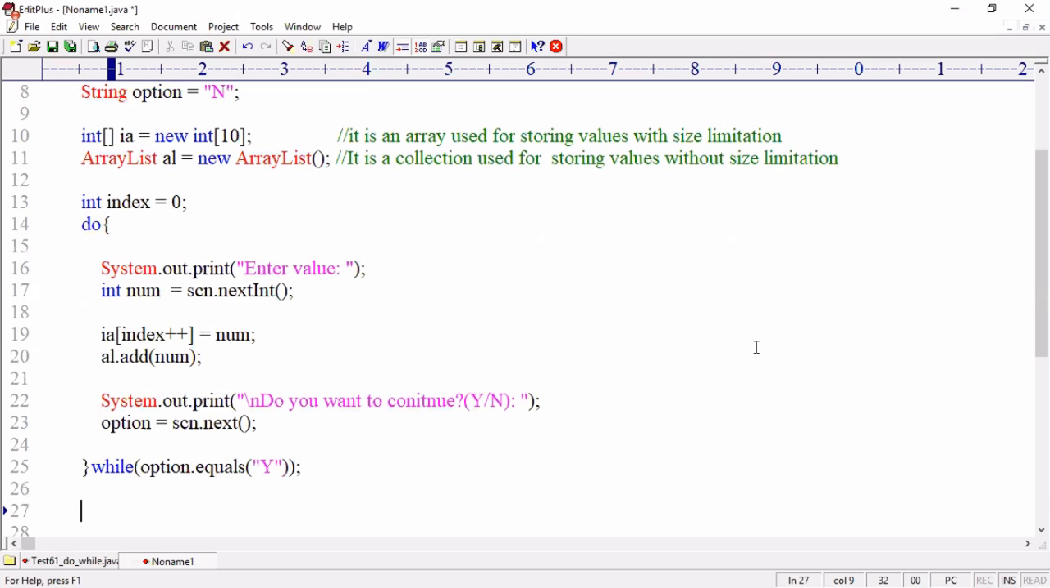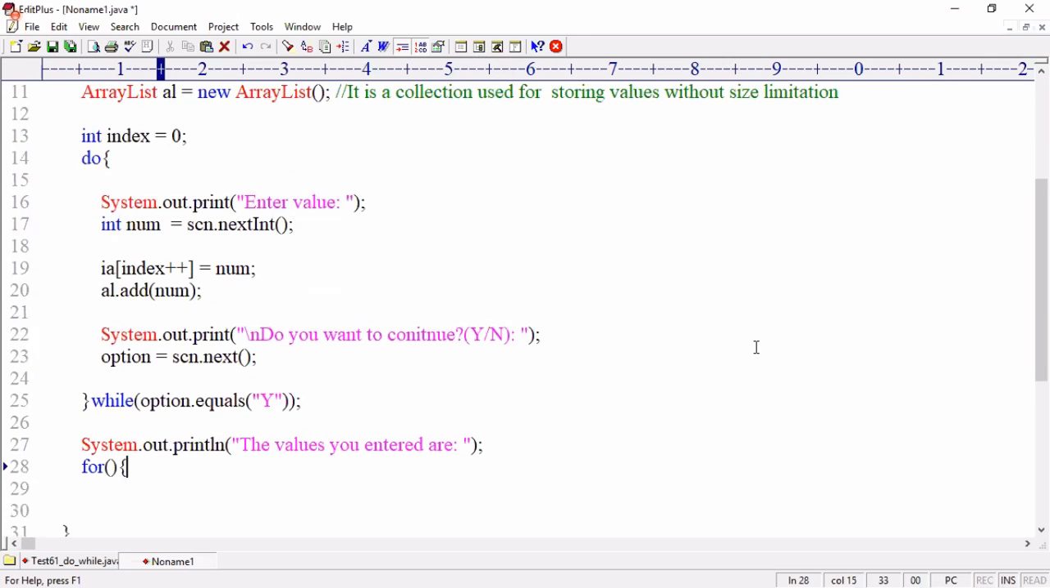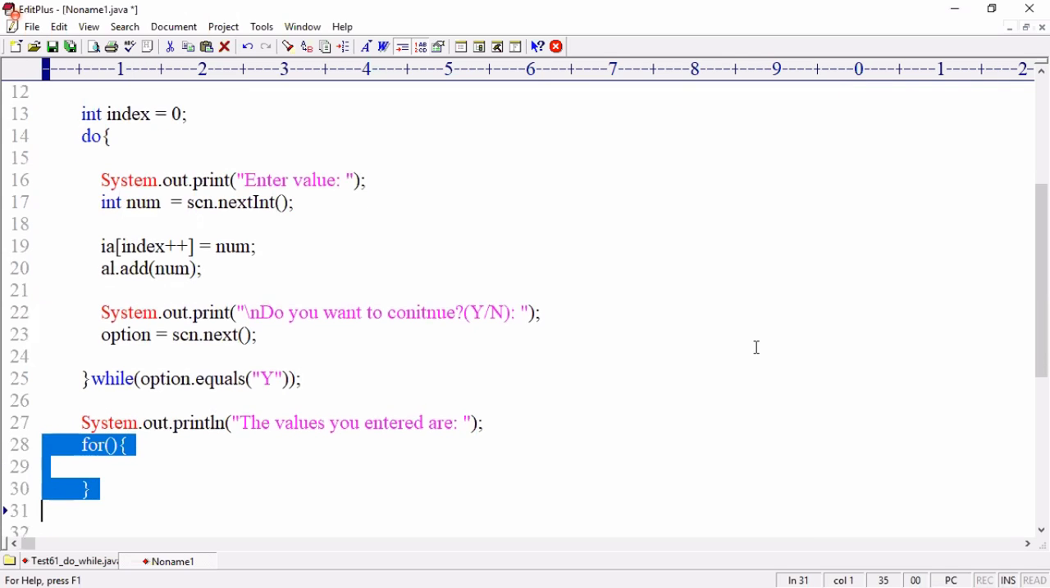Tell me, how to display elements from the array? Do you remember, I should use a for loop? I want to use multiple values. To use multiple values, I need to use a for loop. System.out.println, double quotes: The values you entered are. Tell me, for loop: you want to retrieve elements from the array. Why am I using a for loop?